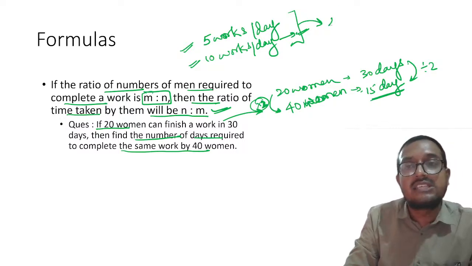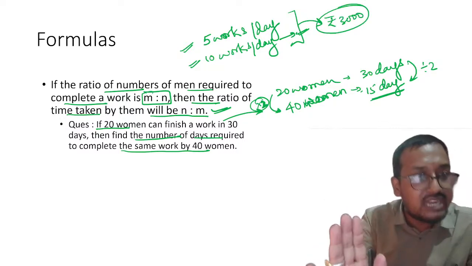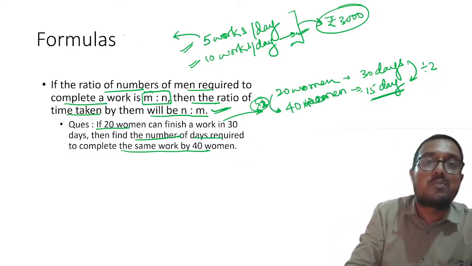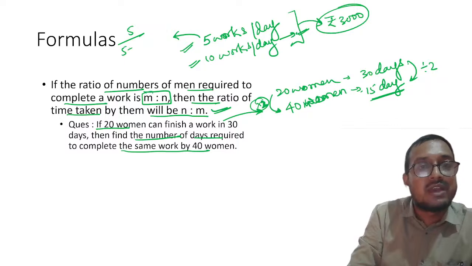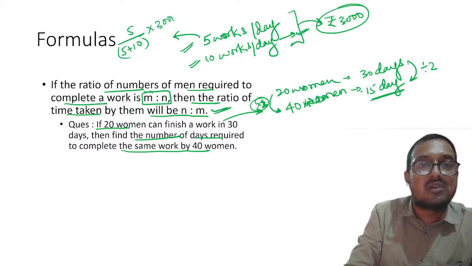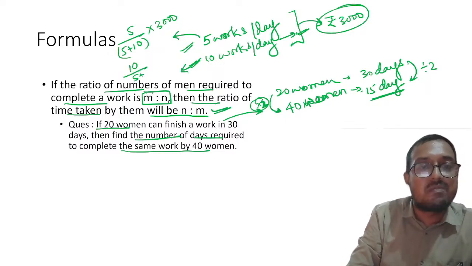Let us say we both earn rupees 3,000 after doing a certain amount of work. So what should be your proportion and my proportion? My proportion will be 5 upon 5 plus 10, that is the total work done in a day, multiplied by 3,000. Your proportion will be higher, that is 10 upon 5 plus 10 multiplied by 3,000.